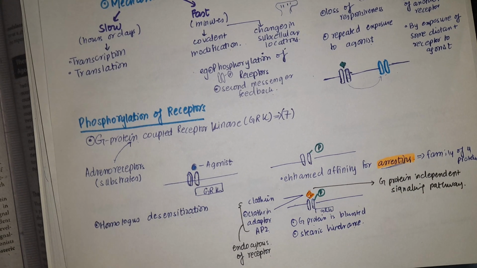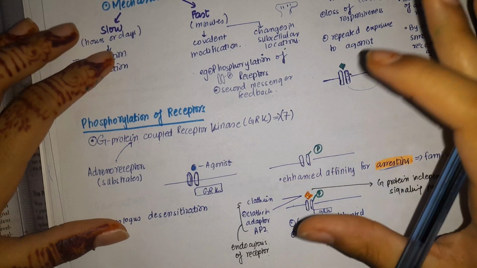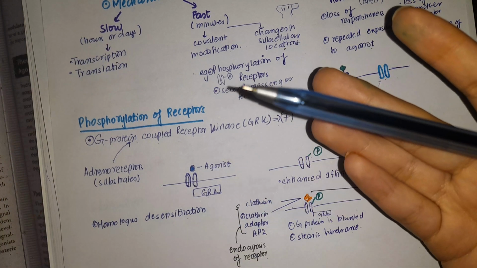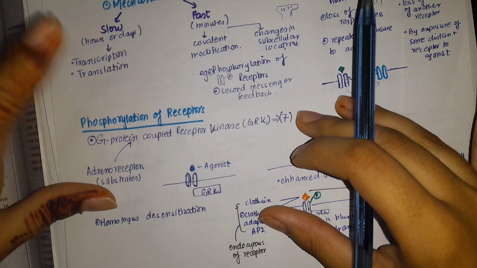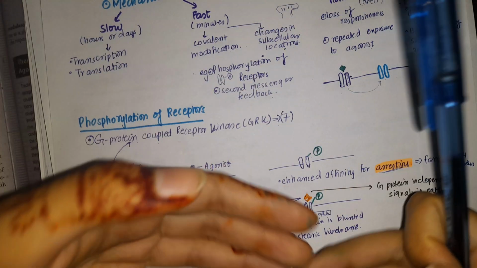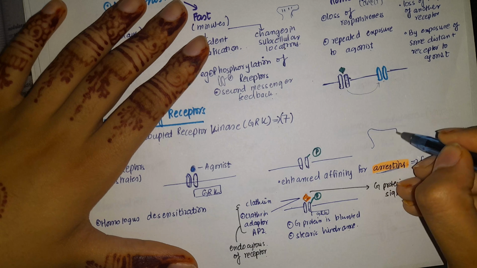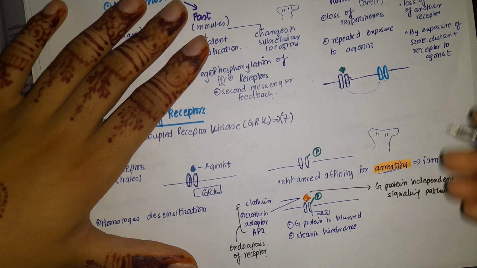So up till now, what have you understood? That normally this receptor is bound to the G protein regulatory kinase and is doing its function, and when it is repeatedly exposed, it will develop desensitization. But what happens by phosphorylation is that now we are going to endocytose that receptor. We are going to remove it from the postsynaptic membrane to the inside, to the cytoplasm.